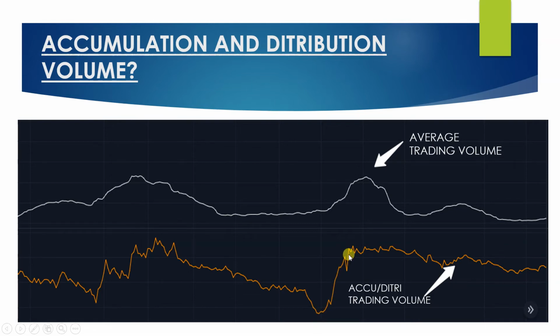The steepness is very high compared to this, because if I draw a line on these top points, you will find there is a breakout here. That means the volume is increasing, against the trend it was maintaining on the declining side. But suddenly I found there is a breakout and there is steepness, and suddenly I also found there is an increase in the average volume. That means the buyers were aggressive. And if this kind of situation is happening, I will get a confirmation by looking at the price. The price is also increasing. That's the real movement of the operators. The big players are buying it and they are aggressive.